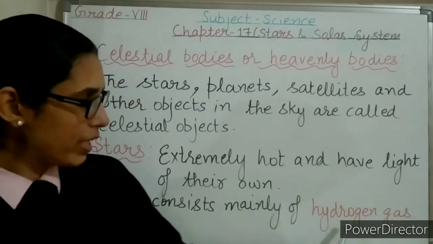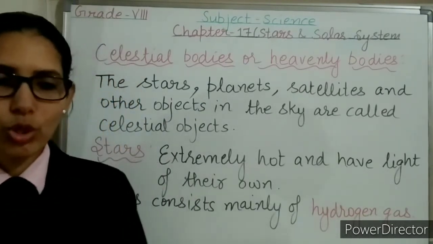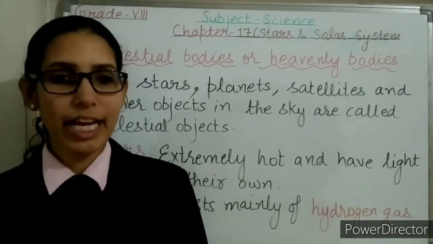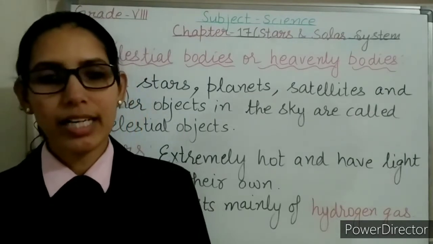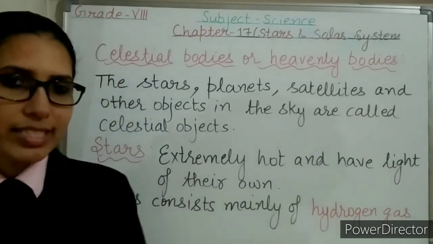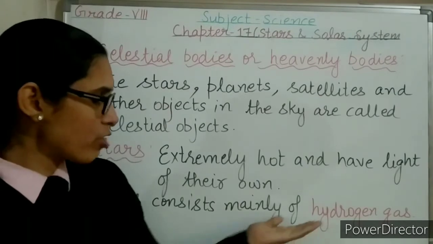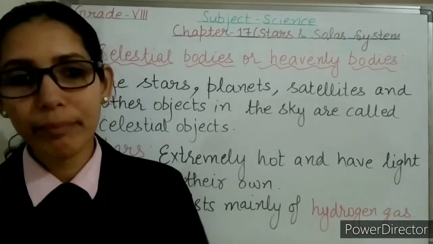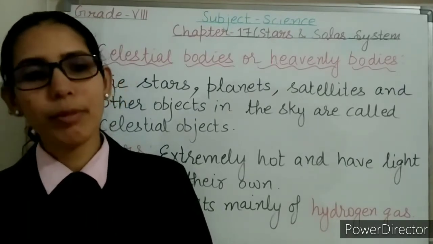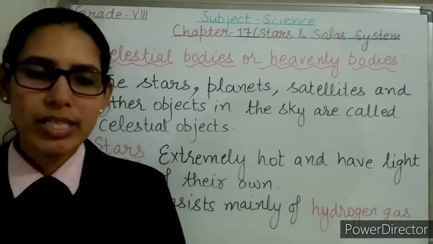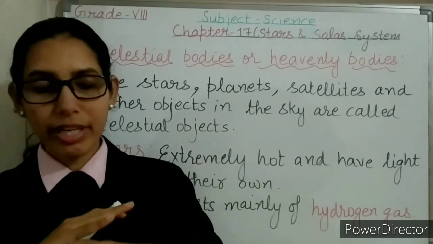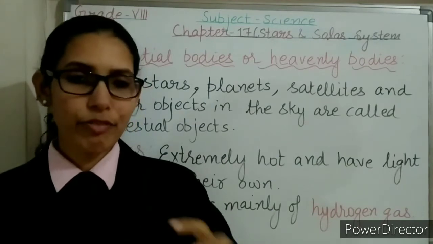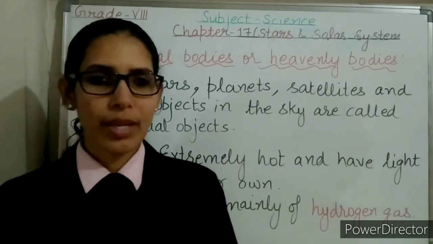Stars mainly consist of hydrogen gas. The source of the heat and light in the stars is the nuclear fusion reactions taking place inside the stars. As I told you, stars consist mainly of hydrogen gas. The hydrogen gas gets converted into helium, and during this process, a tremendous amount of heat and light is released. Stars are very, very big objects. They are huge in size and roughly the shape of a ball.